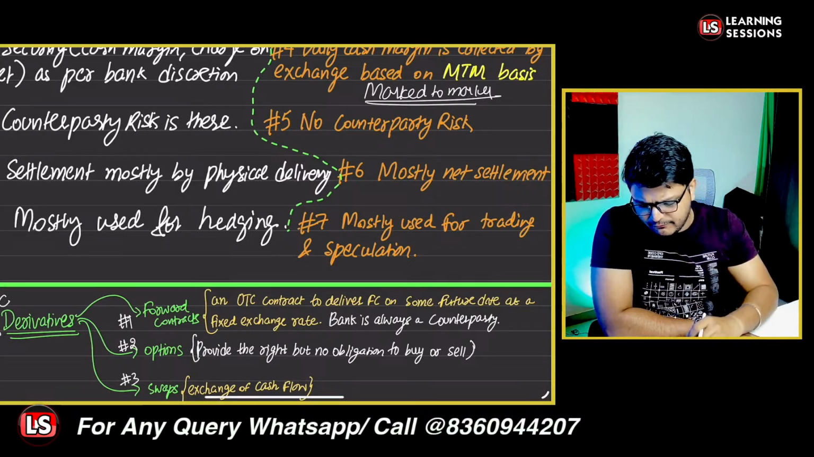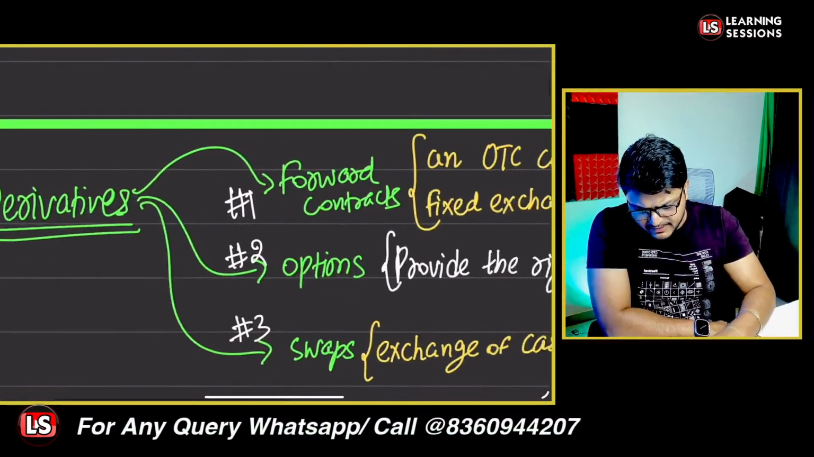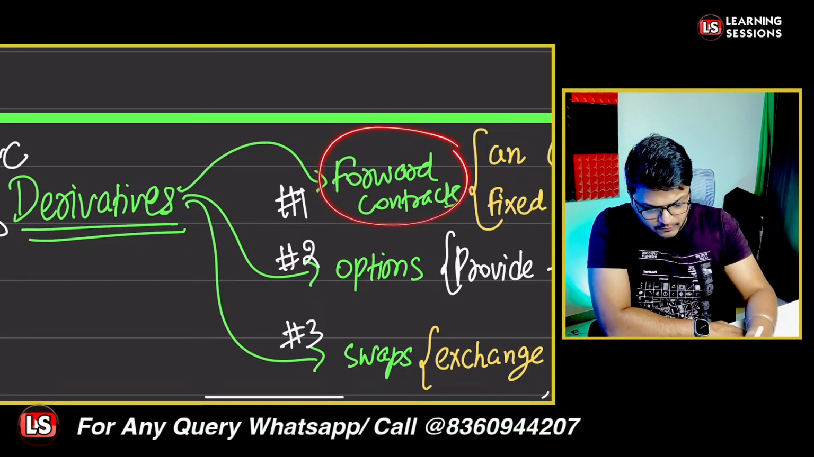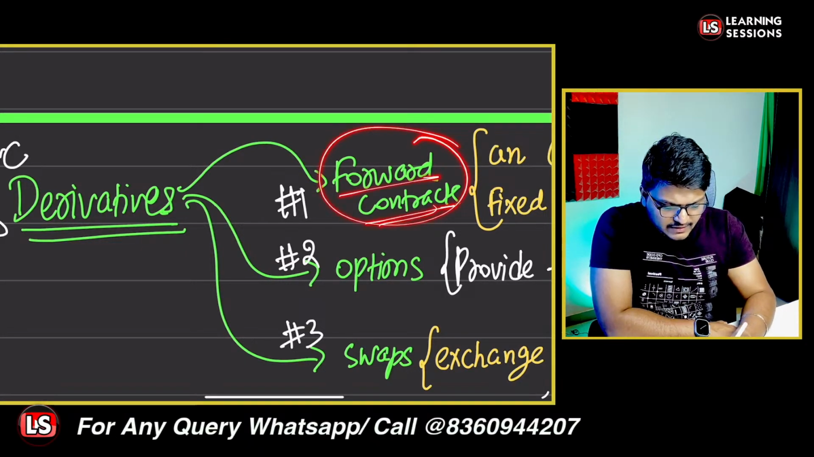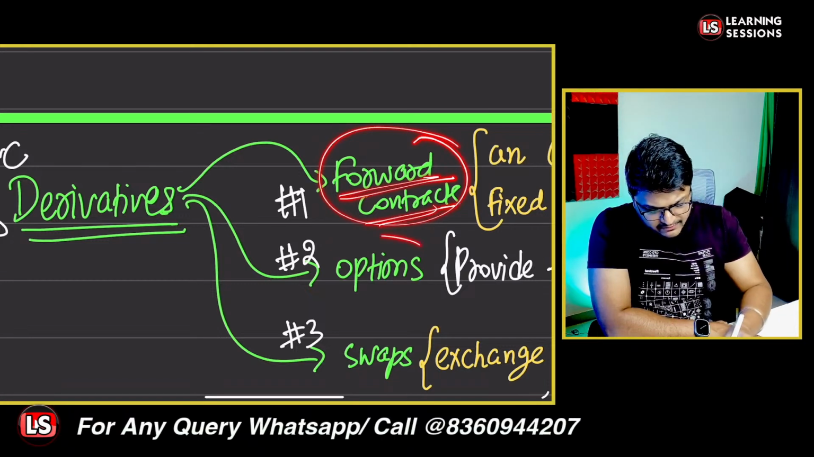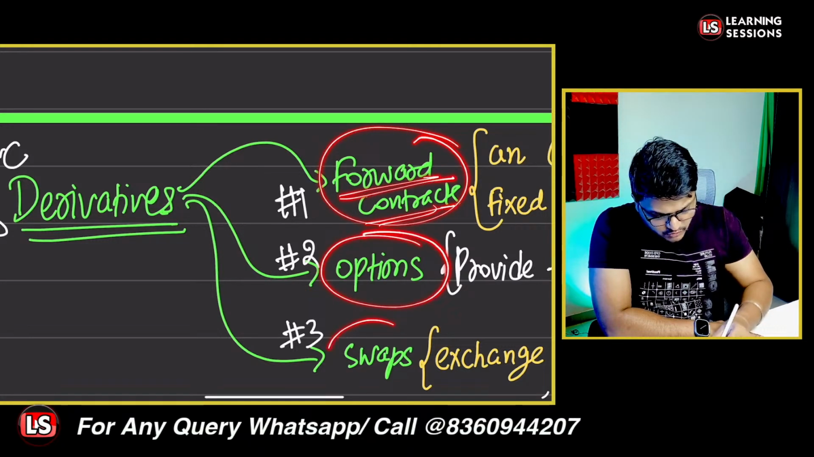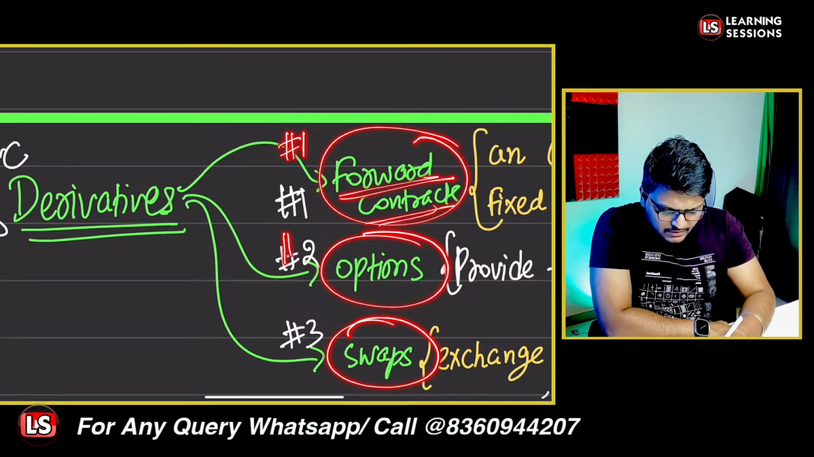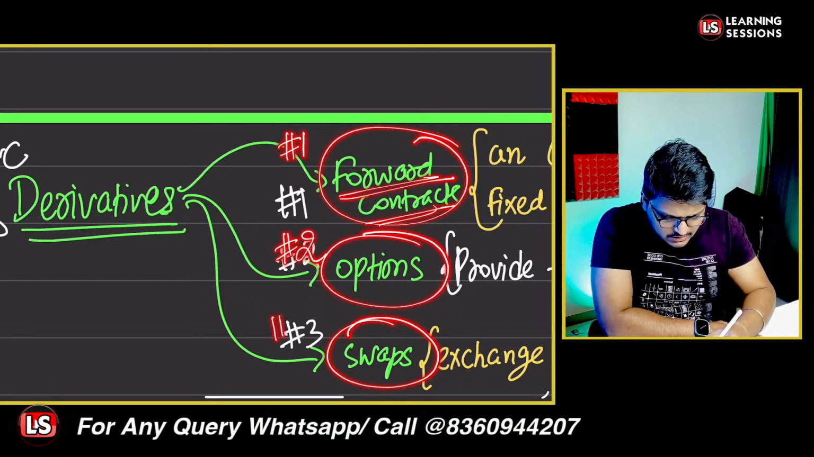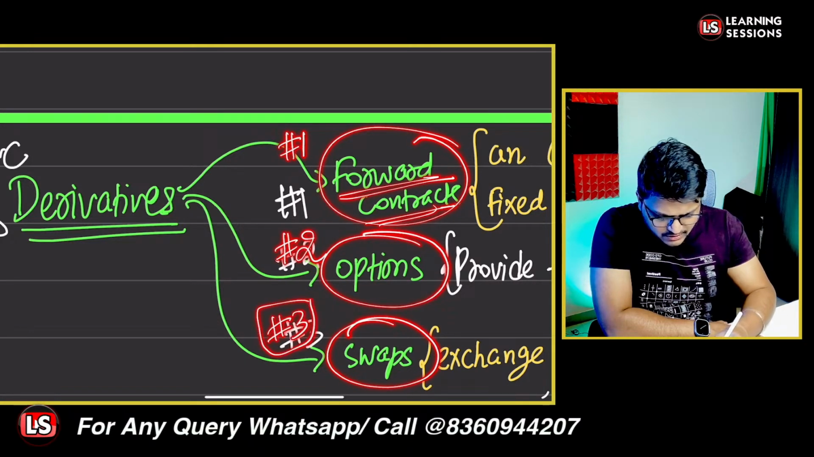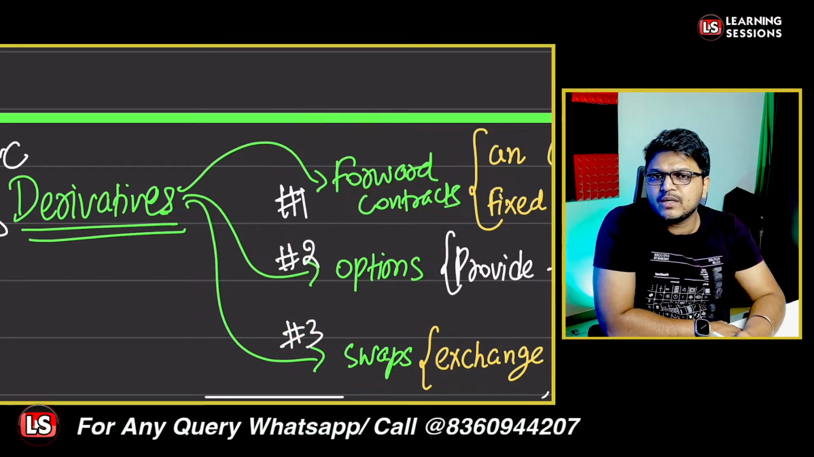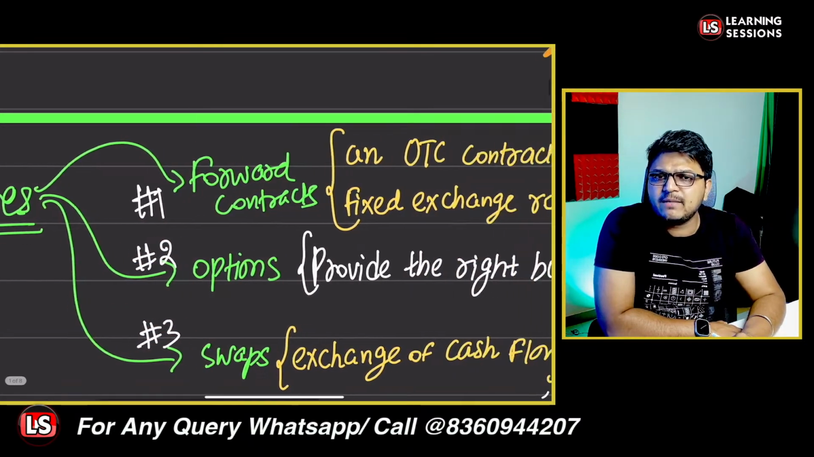Basically, if we talk about derivatives, the basic types of derivatives are three types, sorry. We have forward contracts, we have options, and we also have swaps. So the first category is forward contracts, the second one is options, and the third one is swaps. Is this particular point clear? Kindly do let me know.